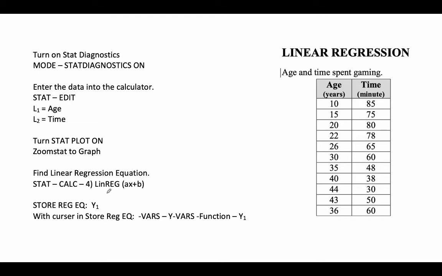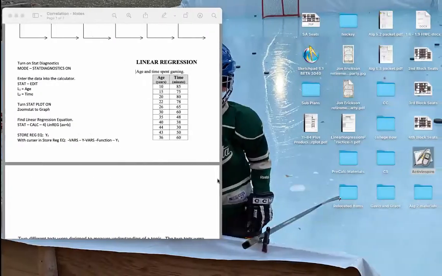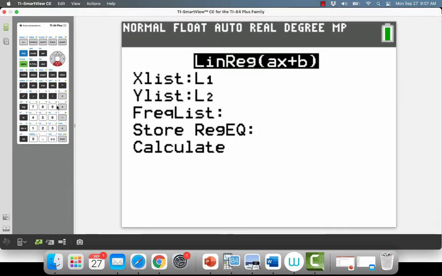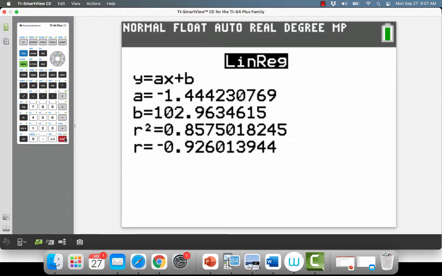But this is a big one, and you're going to want to follow the steps on the right here. Okay. So now with the cursor in the store regression equation, you're going to go to vars. That's variables, and we want y variables. And we're talking about functions, and we're going to put it in y1. So what we're going to do here is store the regression equation that it makes, and we're going to store it in y1. Okay, actually, let's look at the regression equation first, and we'll do that in a moment. So I'm going to calculate.